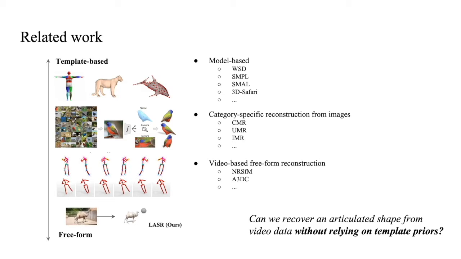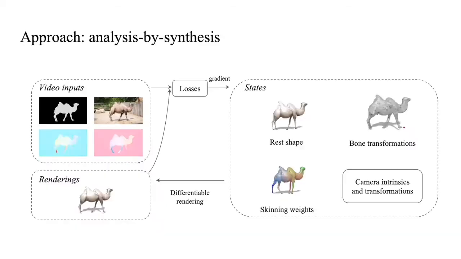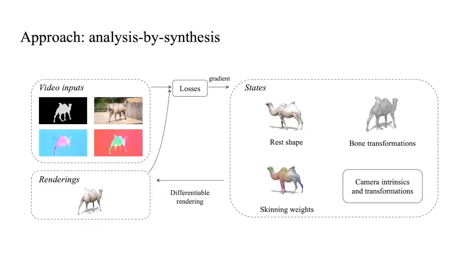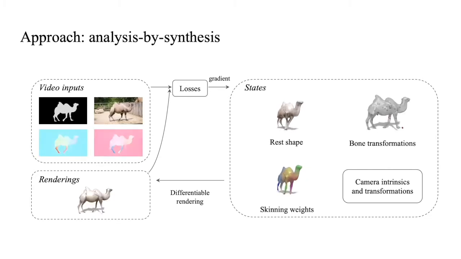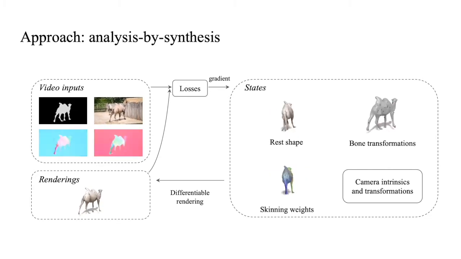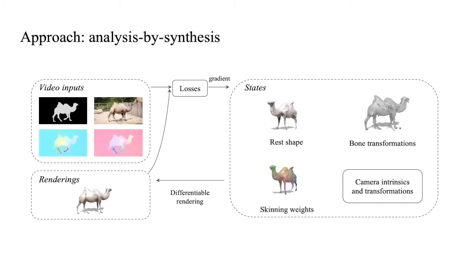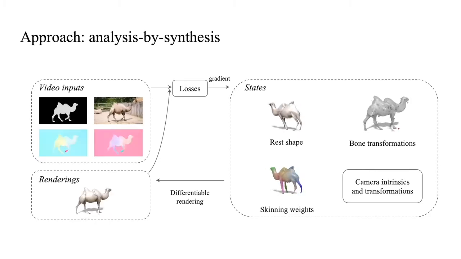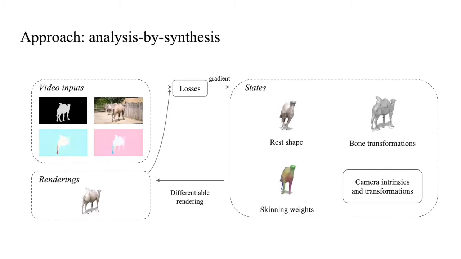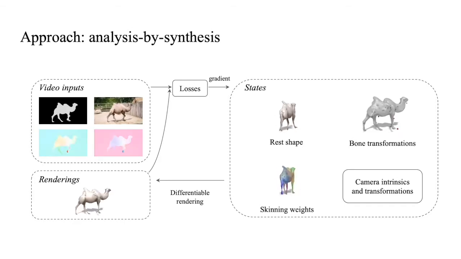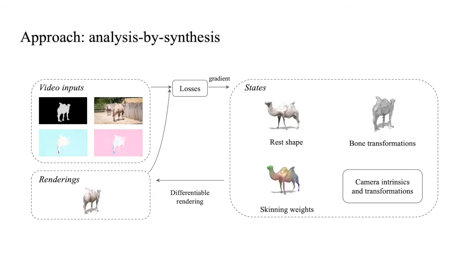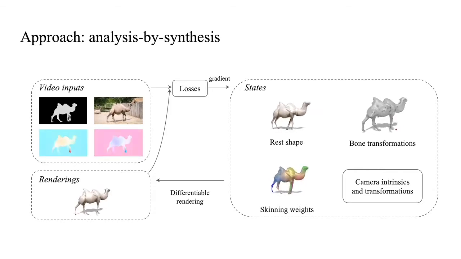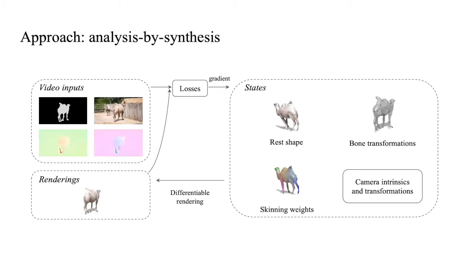Specifically, we introduce LASR, a method for learning articulated shape reconstructions from a single video without relying on category-level template priors. Motivated by recent progress in differentiable rendering and self-supervised shape learning, we cast the articulated 3D estimation problem as an analysis by synthesis task. We solve the inverse graphics problem of recovering the articulated object shape and the camera parameters to fit video observations, such as object silhouette, raw pixels, and optical flow fields. Despite the under-constrained nature of the problem, we hypothesized that by providing rich video measurements, the articulated shape under blend skinning and camera parameters can be solved up to scale.